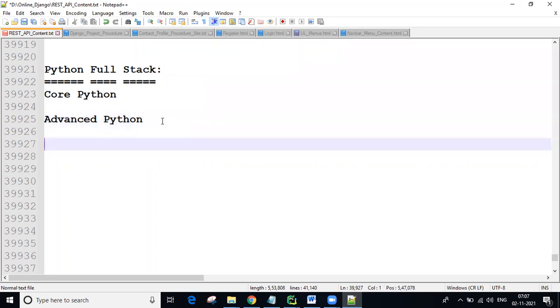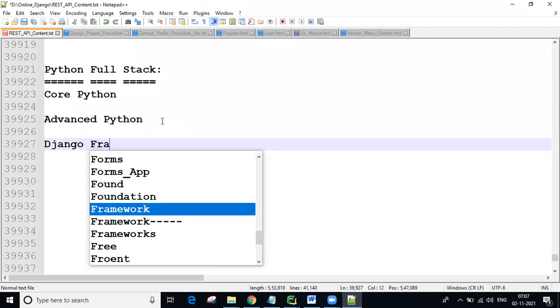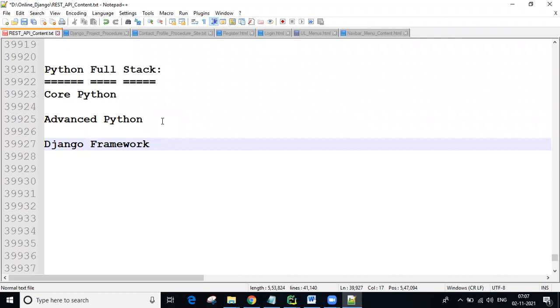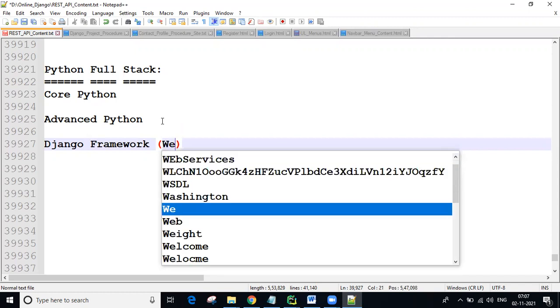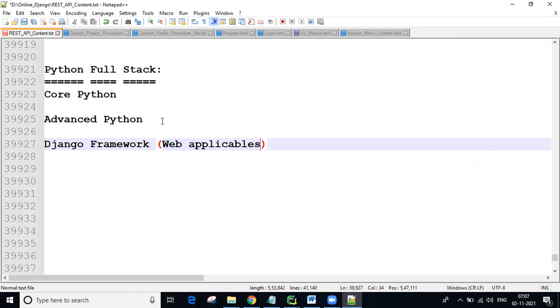Next, framework, guys. The Django framework. Using this Django framework, we can develop real-time web applications, guys. Web applications like Amazon, Flipkart, Zomato, Swiggy. Using the Django framework, we are developing them.